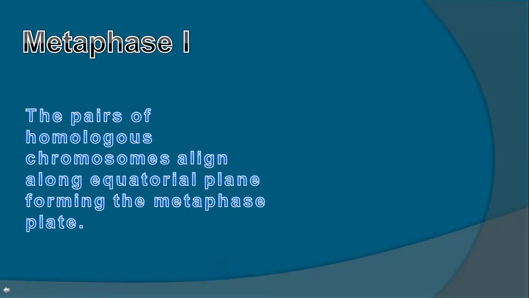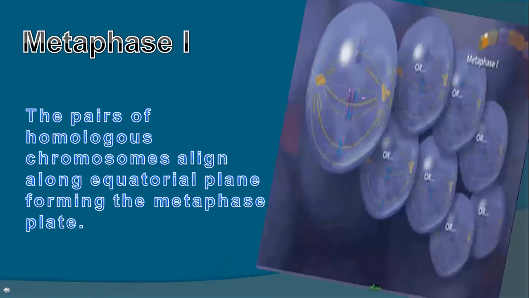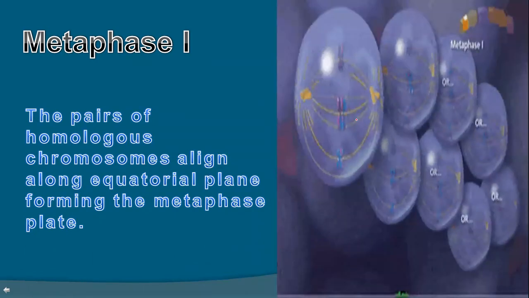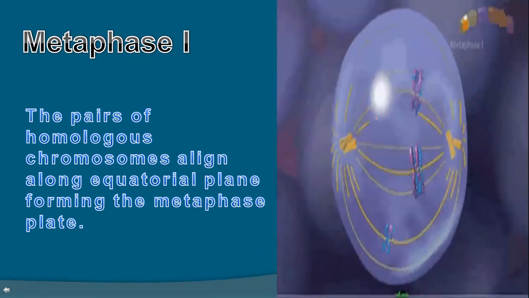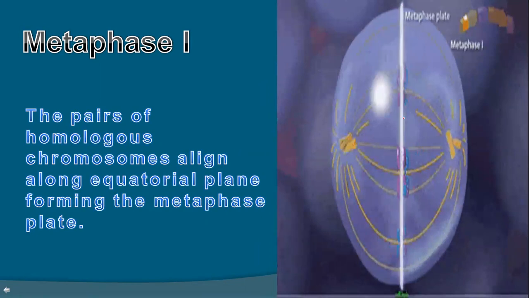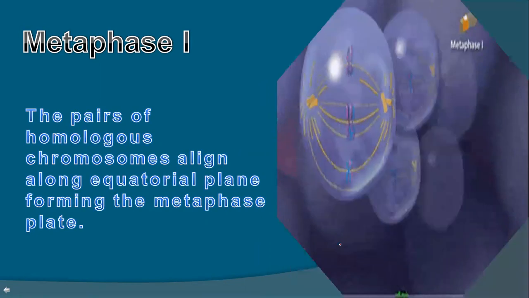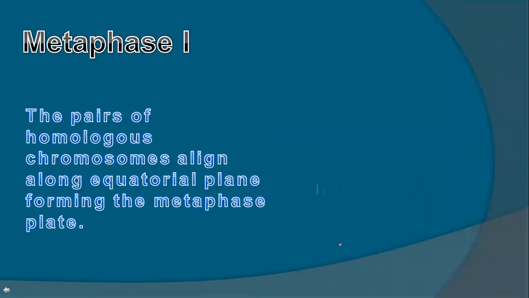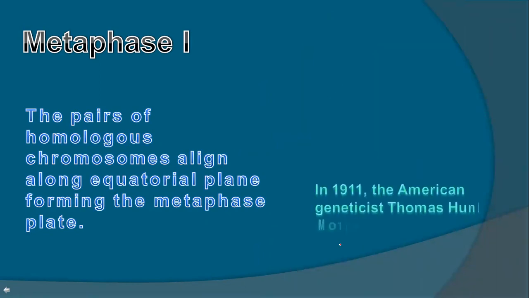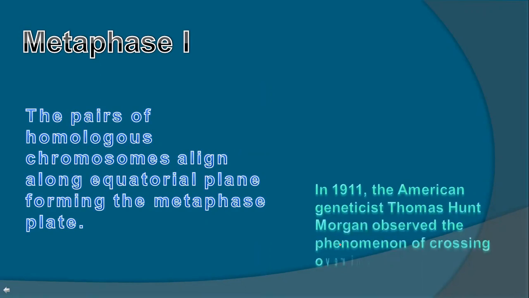Like that, the pair of homologous chromosomes align along the equatorial plane, forming the metaphase plate. So here you can see the metaphase plate, they're attached here. And after they are attached over there, the next stage will start.